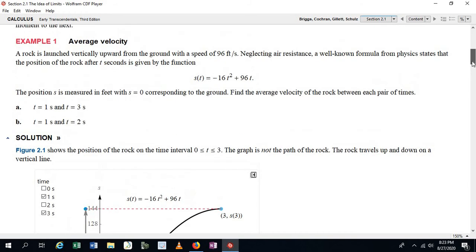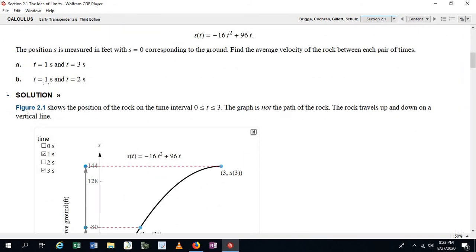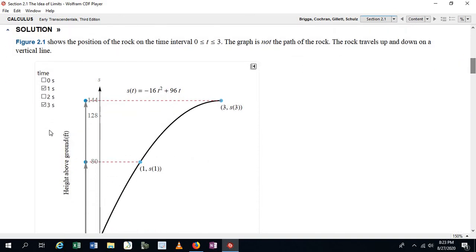Okay, so let's go back and just work out part B. Now we want to find the average velocity between these two time periods. And so at 2 seconds, the position of the object is 128 feet above the ground. And then at 1 second, of course, it's still at 80 feet above the ground.